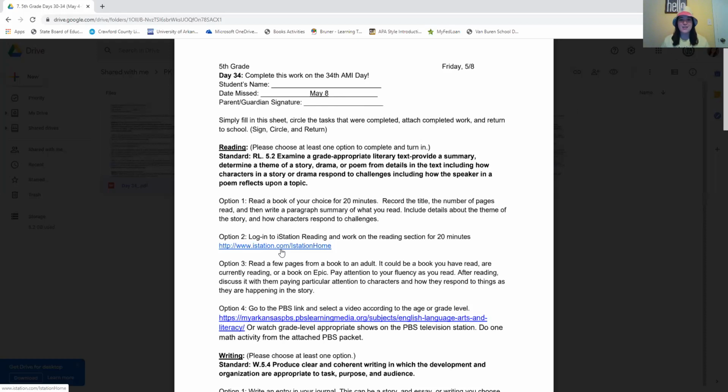So it just gives you some other online options if you are completely finished with iStation Reading. But don't be afraid to do iStation at home. I know y'all didn't like to do it in class, but please work on iStation at home because it is good for you and it does help you learn. So work on iStation Reading for 20 minutes. That's if you choose option two.